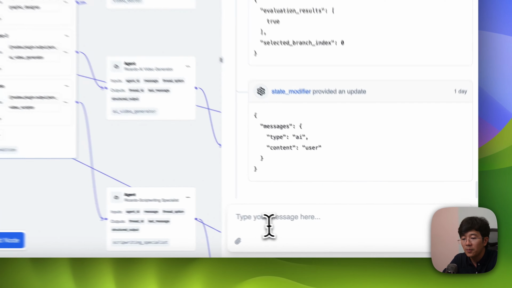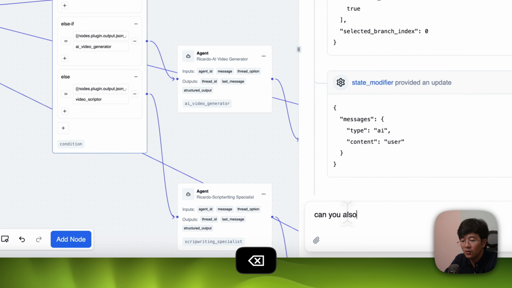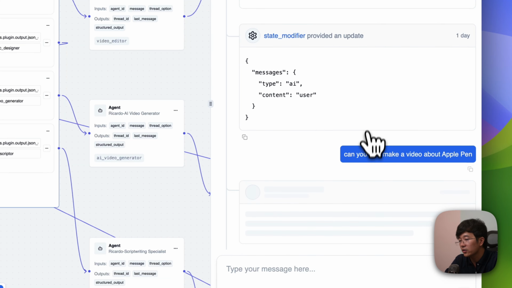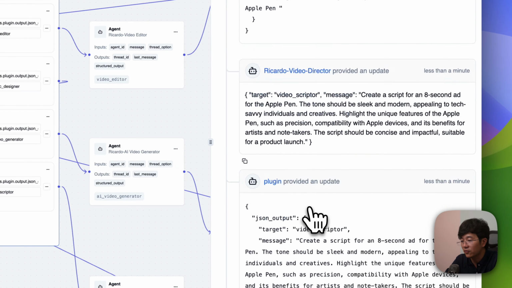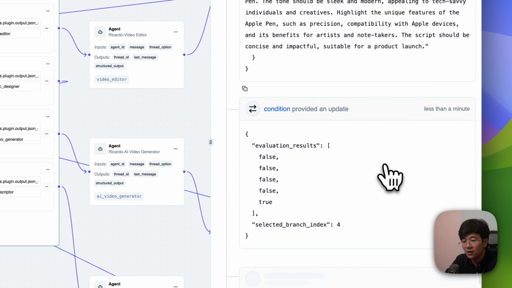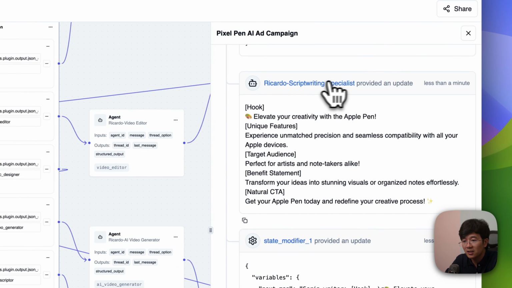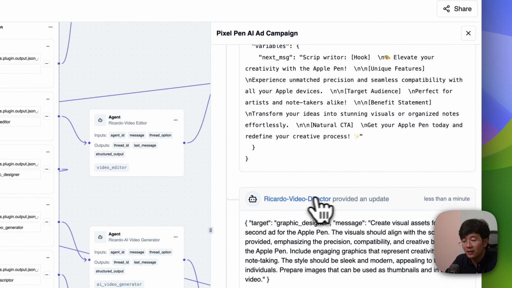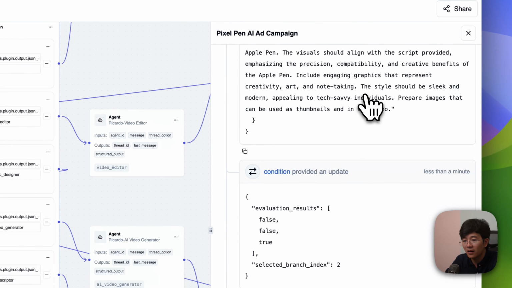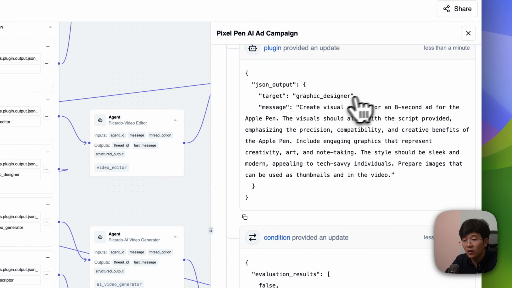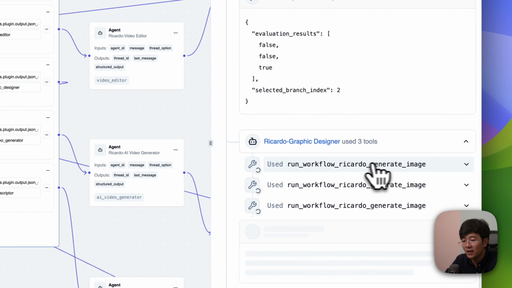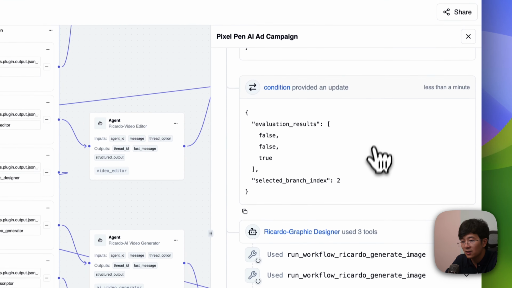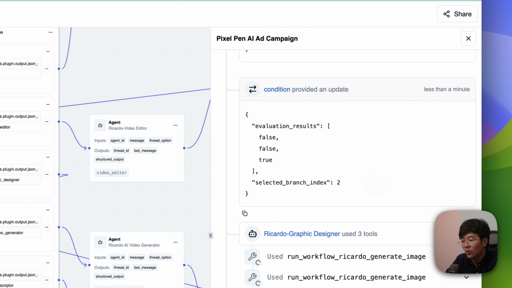So that is how you can have this director. And the beauty of this one is, can you also make a video about Apple Pen? You can continue the process. So you can comment, and because the director is actually going to take the conversation, it will ask you to create a script. It will ask the script writer to write, and the director will receive the request from the script writer, and it will ask the graphic designer to do something. And the graphic designer is actually going to create 3 images based on the request that I just commented into